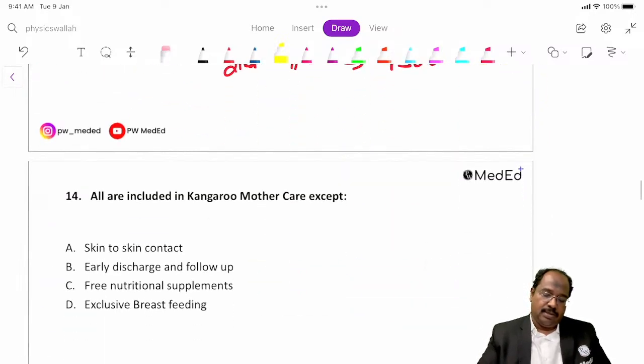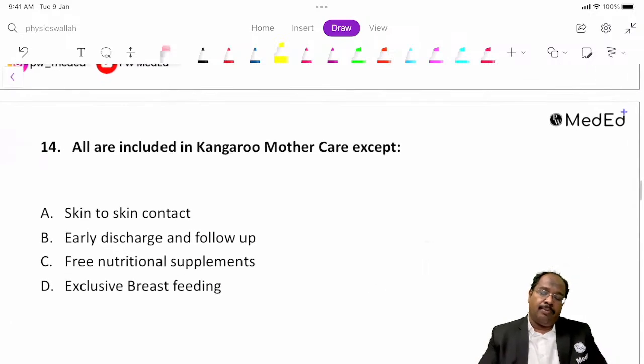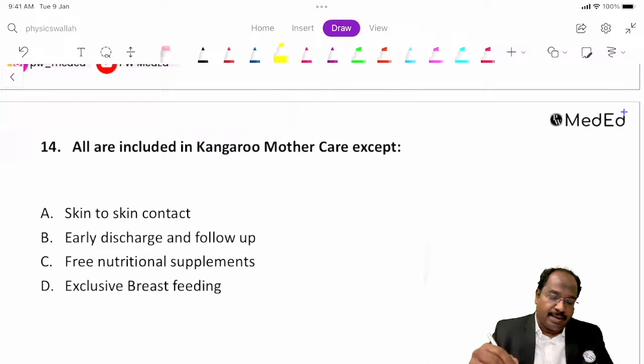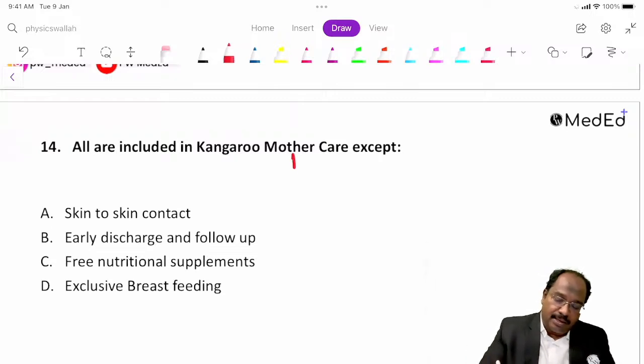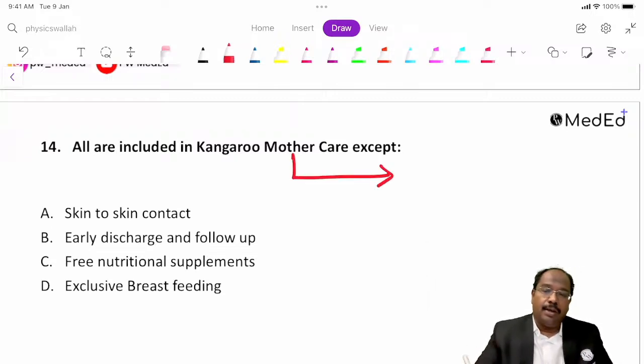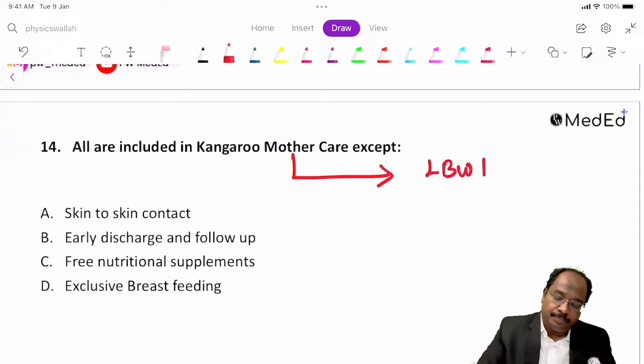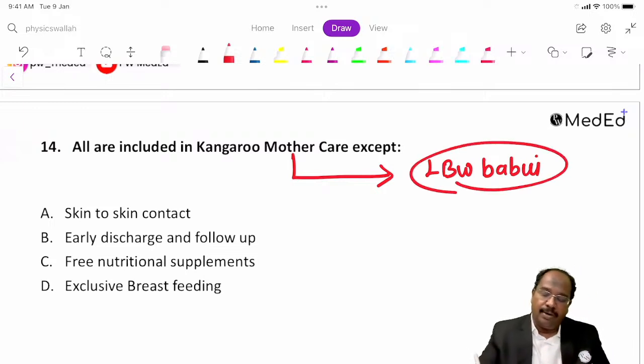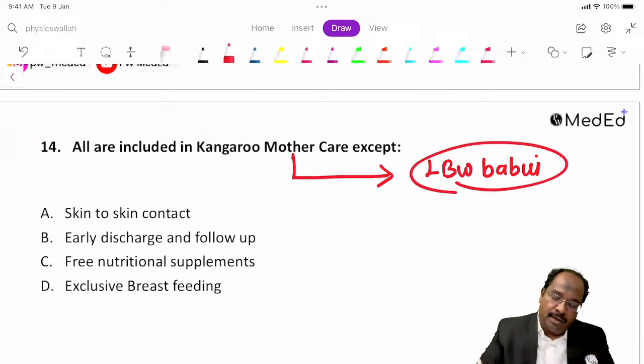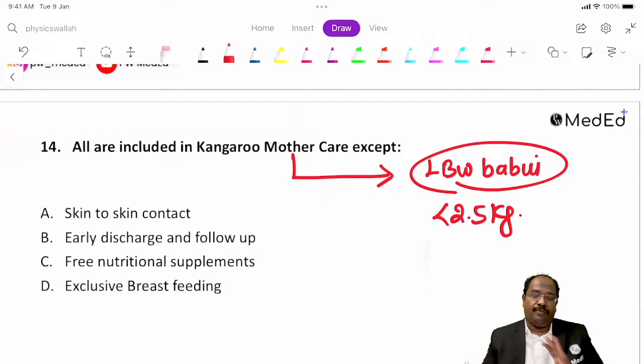Next. All are included in Kangaroo mother care except. Kangaroo mother care is basically for improving the survival of low birth weight babies. What do low birth weight babies mean? Less than 2.5 kg.